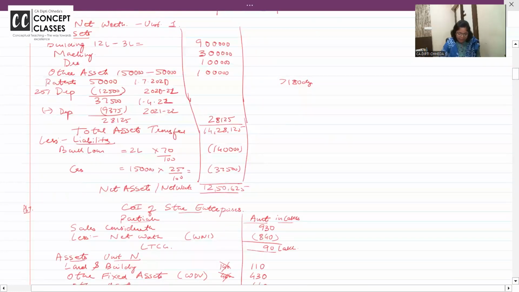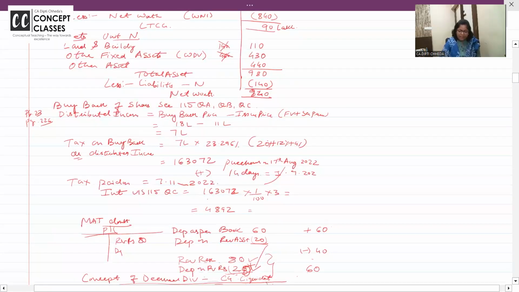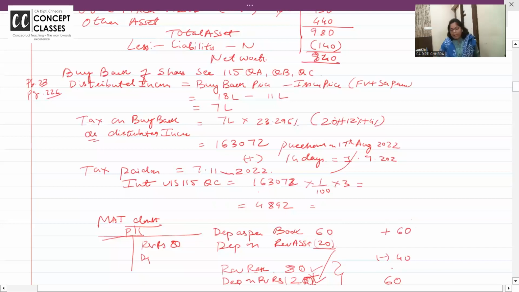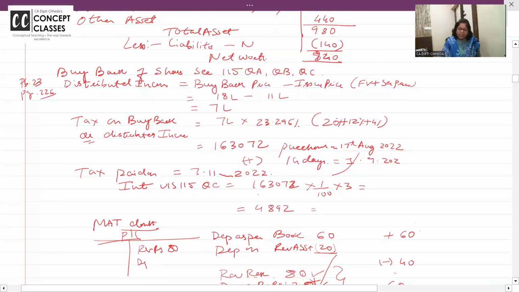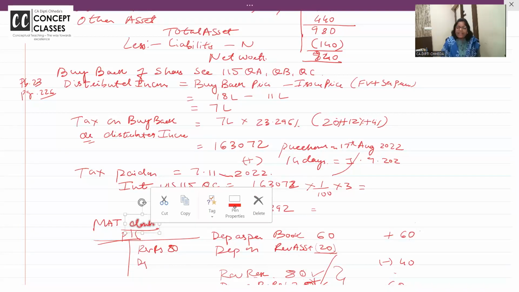Team dividend. Yeah, here it is. Look at the screen. Buyback of shares, Section 115QA, QB, QC. If buyback of shares is 18 lakhs, you have purchased back shares. But when you issued them, 10 lakh was face value and 1 lakh was premium. You issued at 11 lakh. So 7 lakhs is distributed income. On 7 lakh, 23.296% tax I should pay to government.